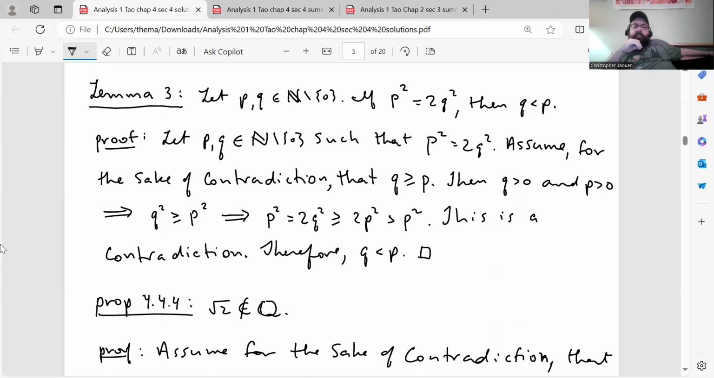Assume for the sake of contradiction that q is greater than or equal to p. Then q greater than 0, p greater than 0 implies q squared is greater than or equal to p squared, which implies that p squared equals 2q squared is greater than or equal to 2p squared, which is greater than p squared. And that's a contradiction because p squared can't be greater than p squared. Therefore, q is less than p.